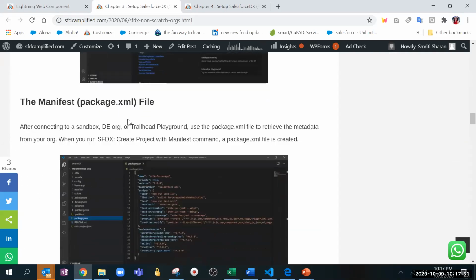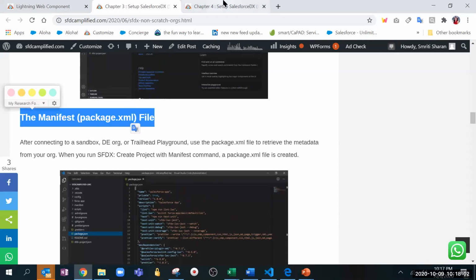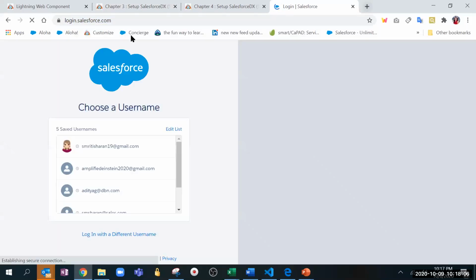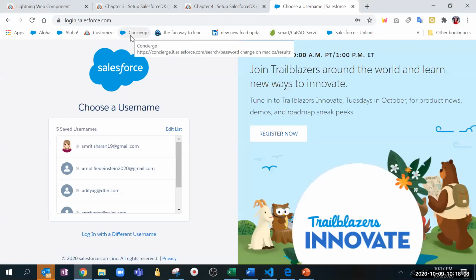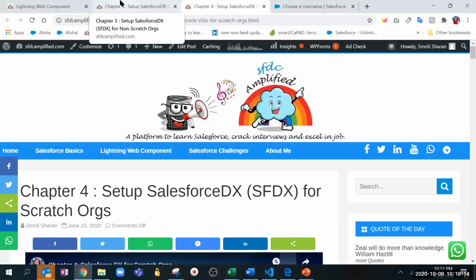Manifest means a package.xml file will get created. So that's all for a non-Scratch org, where we are connecting with a developer org or production org. For example, if we are connecting to login.salesforce.com, we are connecting to a non-Scratch org. That is simple, right? Now comes the Scratch org.